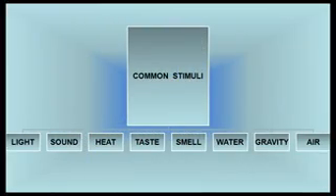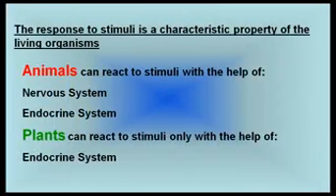Some common stimuli are light, sound, heat, taste, smell, water, gravity, and air. The response to stimuli is a characteristic property of the living organisms. Animals can react to stimuli with the help of nervous system and endocrine system. Plants can react to stimuli only with the help of endocrine system.